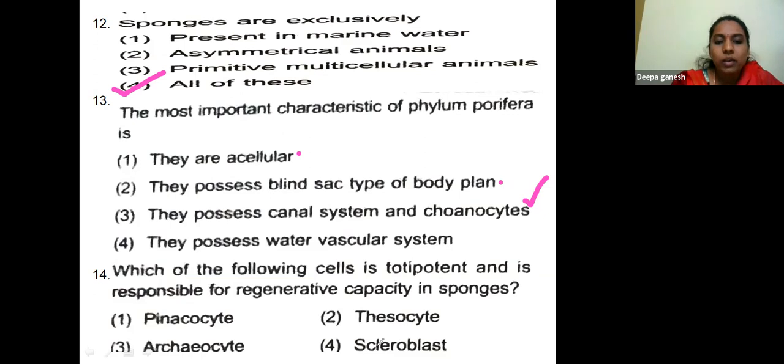Okay, so here when we come into the structure or different types of cells that are present inside the sponges, they are having regenerative property. Regenerative property is the capacity of an organism to undergo regeneration. So they are going to show the property of regeneration.